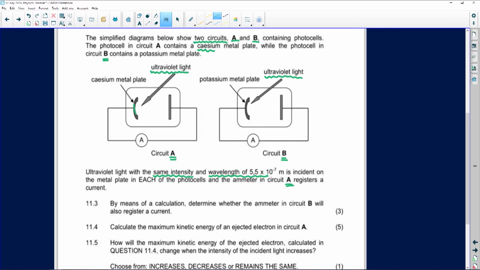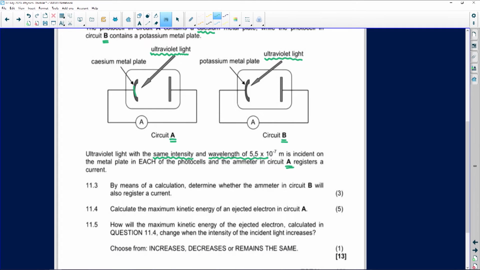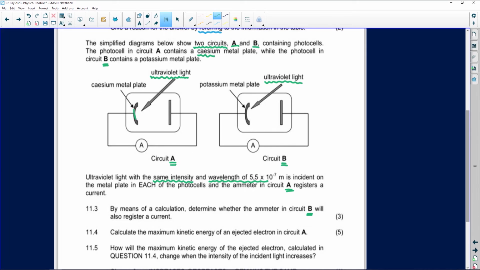So let's look at 11.3. It says, by means of calculations, determine whether the ammeter in circuit B will also register a current. So we need to calculate. But now, remember, before I can actually calculate a current, I am given wavelength. So the first thing, I can either use a formula that uses wavelength, or I can use energy.